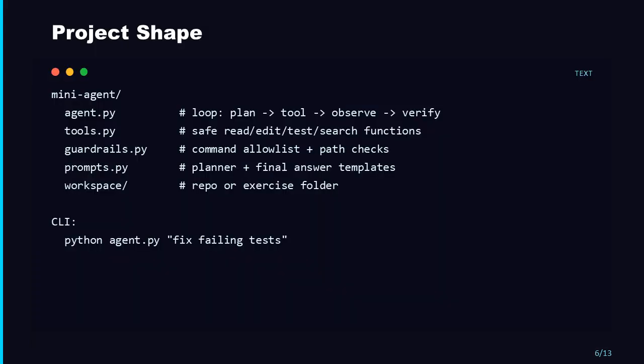Keep the project boring. 1 file for the loop, 1 for tools, 1 for guardrails, 1 for prompts, and 1 workspace folder. The CLI should take a plain English goal like fix failing tests. Then the agent loops until it either finishes, hits a limit, or needs human approval. Boring structure is good. Boring structure is debuggable.